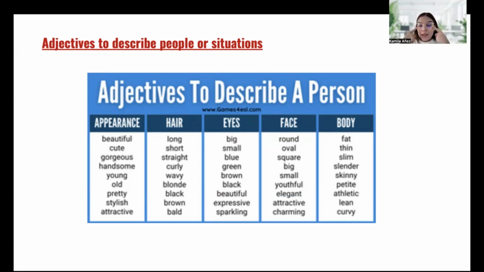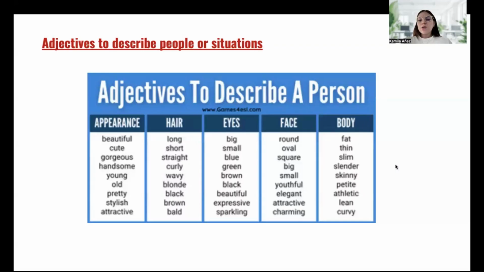We can describe our eyes, if they are big, if they're small, what color they are. We can describe any color. For face, we can talk about how our face is: if it's good looking, if it's attractive, if it's young, old, big, small, round, oval, square. And for body, we can describe how our body is: thin, fat, slim, slender, skinny, athletic, lean, curvy. We can describe all of this.